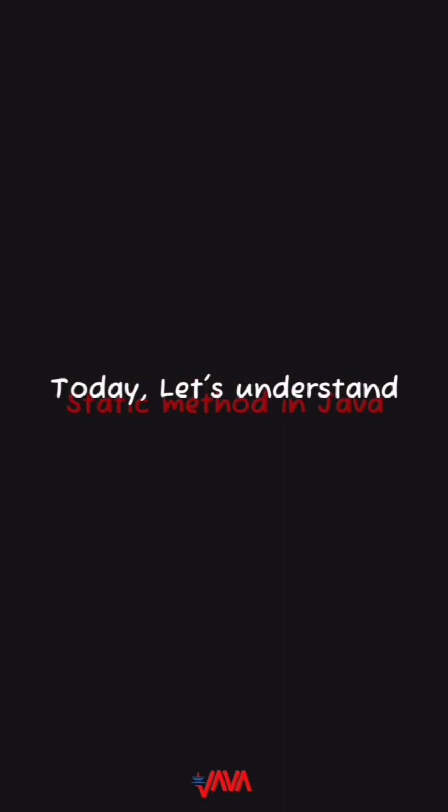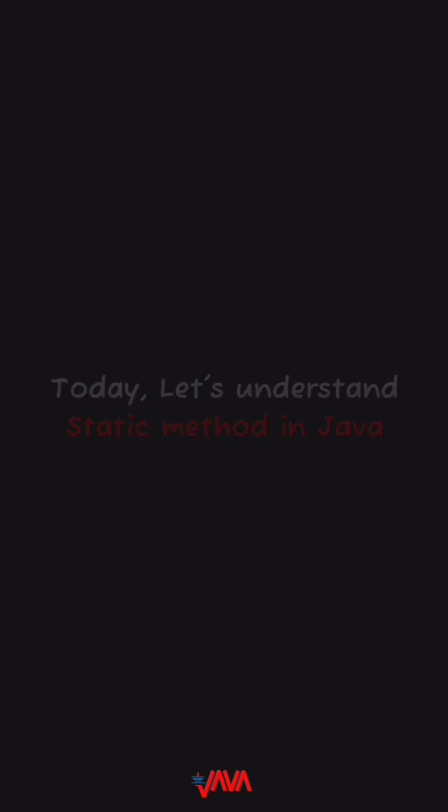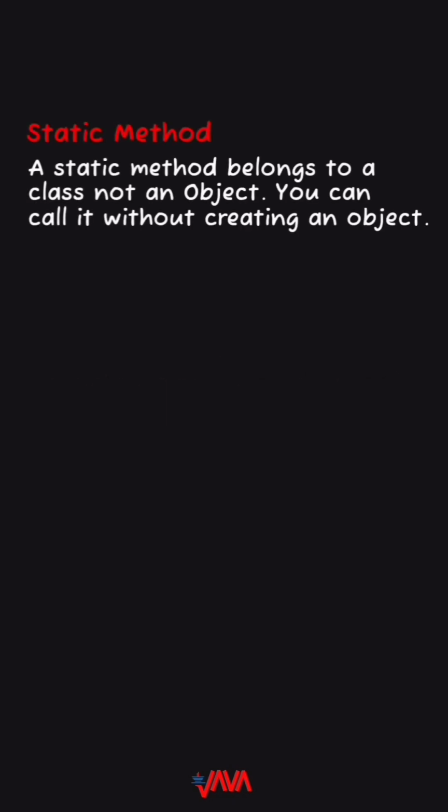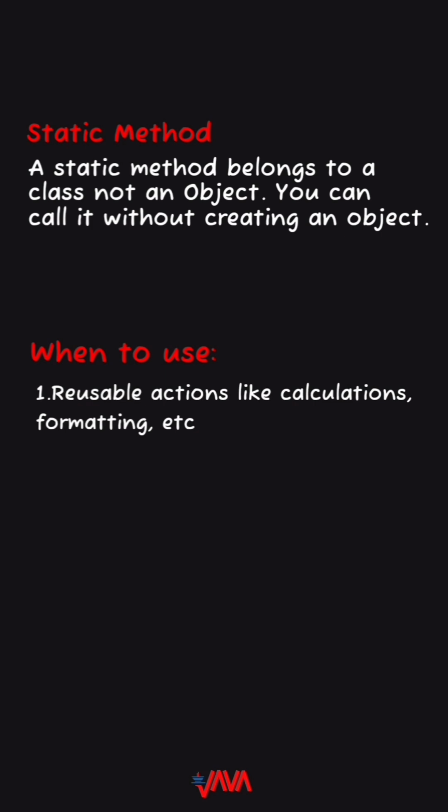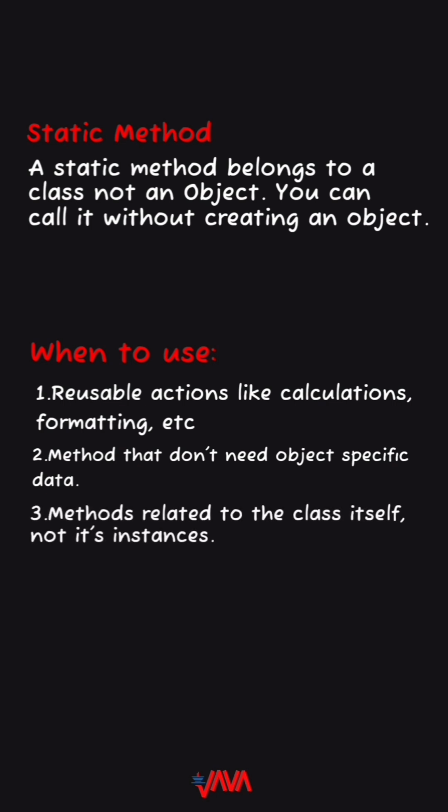Today, let's understand static methods in Java. A static method belongs to a class, not an object. You can call it without creating an object. Use it for reusable actions like calculations, formatting, etc., methods that don't need object-specific data, and methods related to the class itself, not its instances.